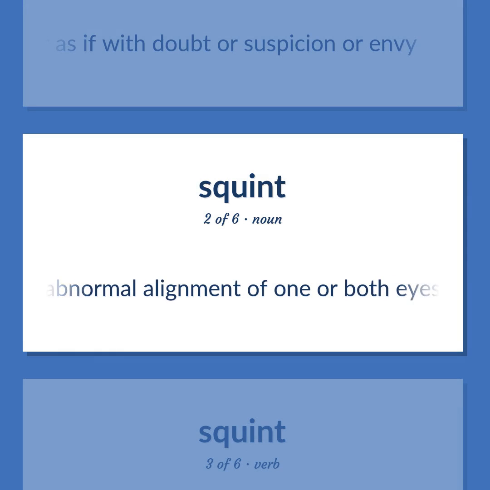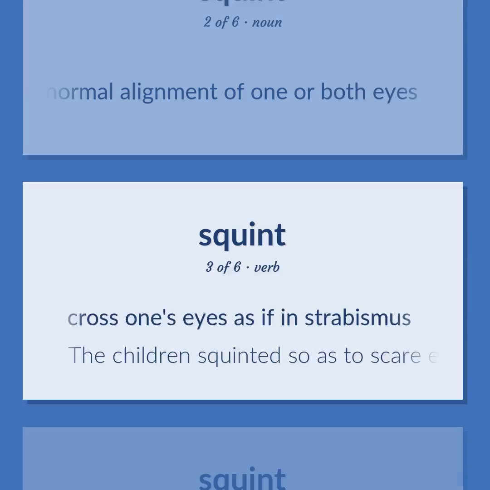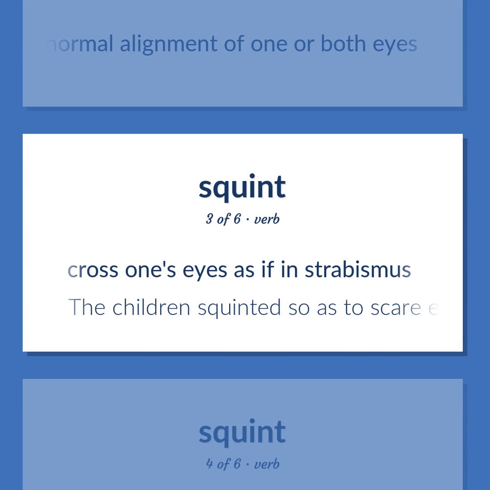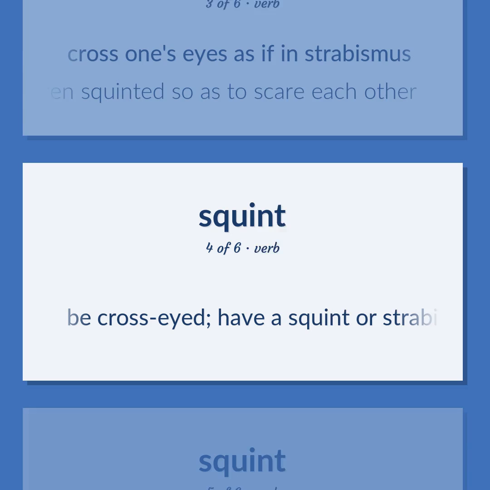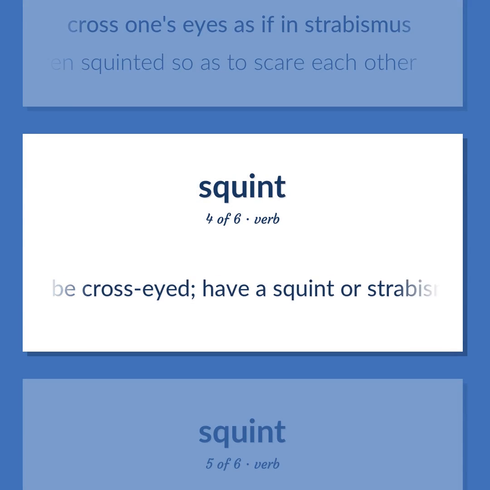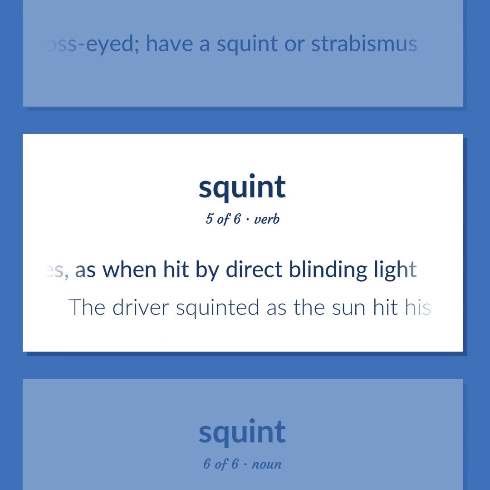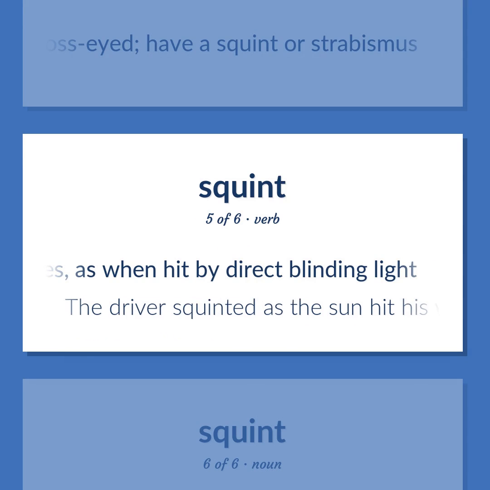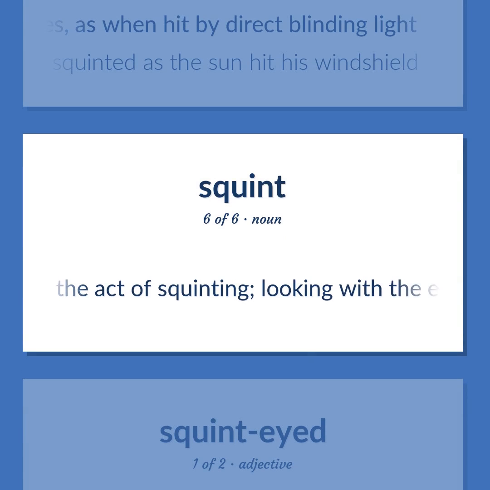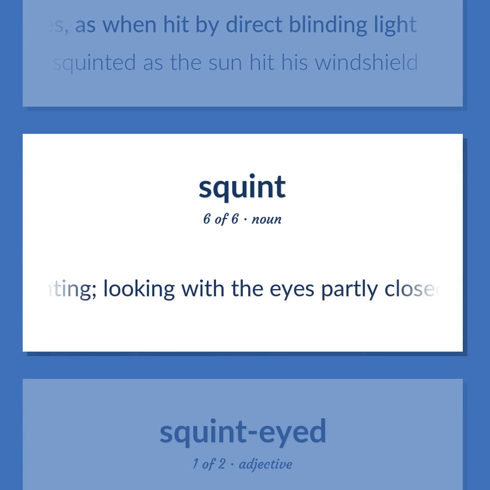Abnormal alignment of one or both eyes. Cross one's eyes as if in strabismus. The children squinted so as to scare each other. Be cross-eyed. Have a squint or strabismus. Partly close one's eyes, as when hit by direct blinding light. The driver squinted as the sun hit his windshield. The act of squinting, looking with the eyes partly closed.